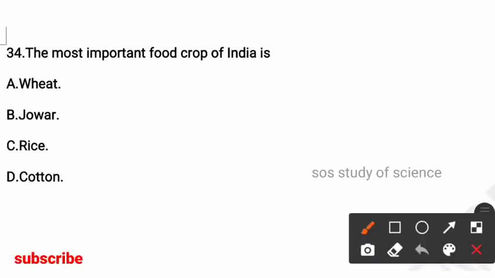Next question, the most important food crop of India is. Options are wheat, jowar, rice, cotton. So here the right answer is option C, rice is the most important food crop of India.